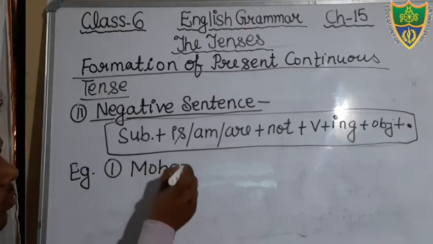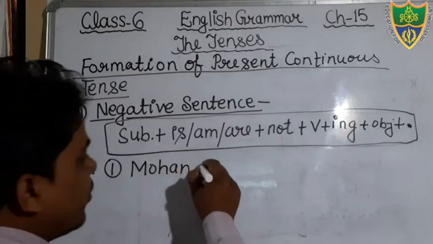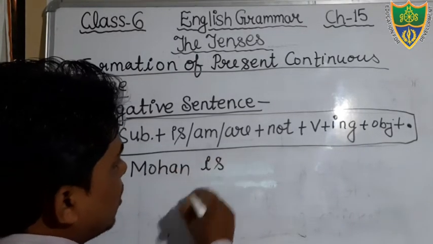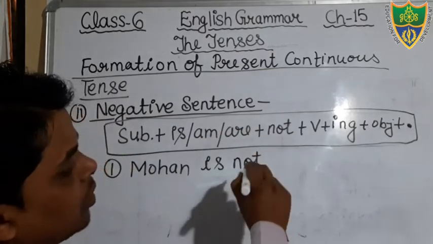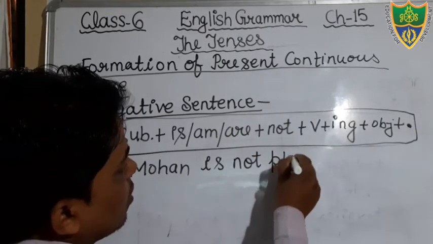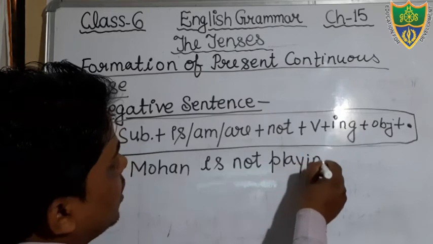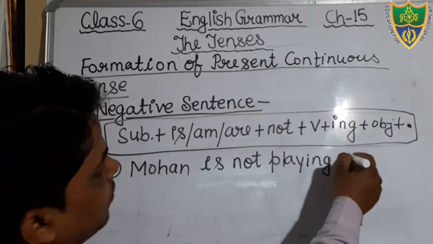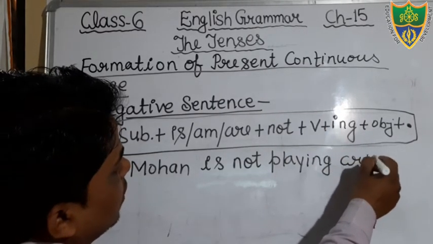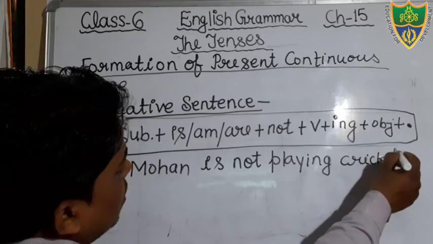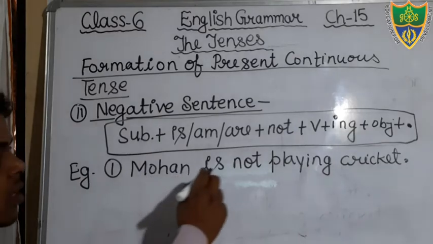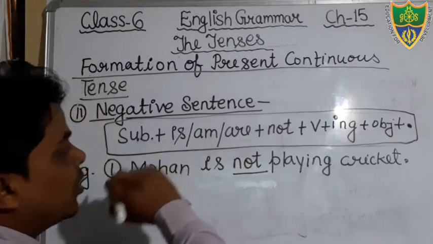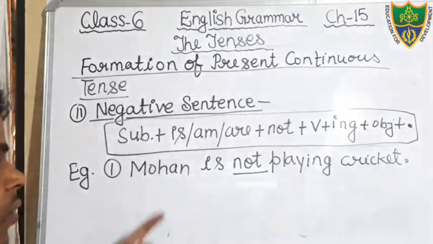Mohan is singular, and with Mohan what will we use? Is. Mohan is not. Okay, your verb is play, then you will add here ing, playing, then after that the object. Just see, Mohan is not playing cricket. Here you can see there is the negative word just after the helping verb.